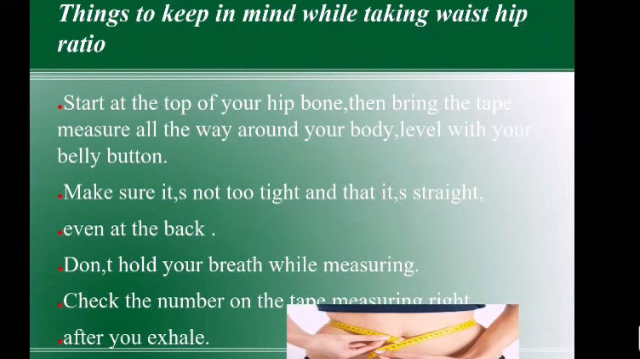Things to keep in mind while taking waist hip ratio. Start at the top of your hip bone and then bring the tape measure all the way around your body, level with your belly button. Make sure it is not too tight and it's straight, even at the back. Don't hold your breath while measuring; check the number on the tape right after you exhale.